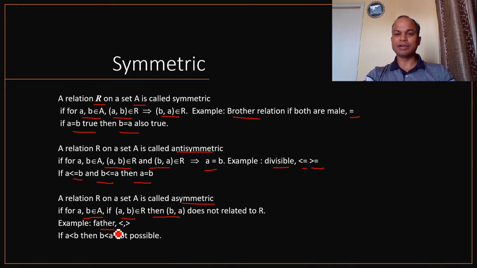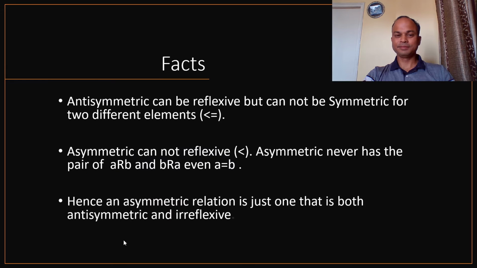Examples here are father and less than, greater than. These are valid examples. For example, the father relation: if A is the father of B, then B cannot be the father of A. Similarly, if we talk about less than, if we are able to write A less than B, then B less than A is not possible. Therefore, this is our asymmetric relation.